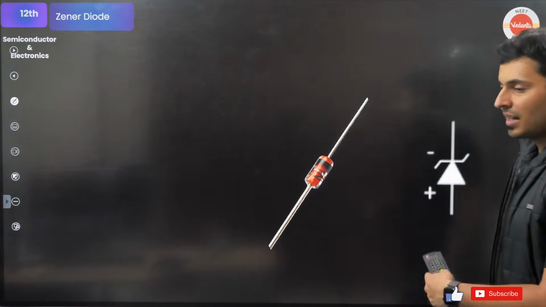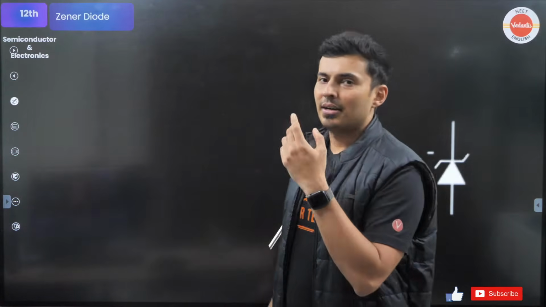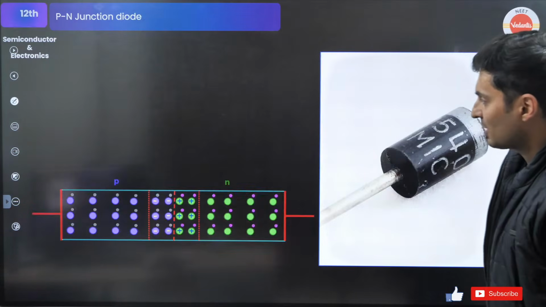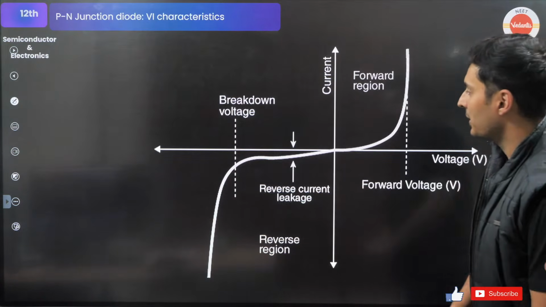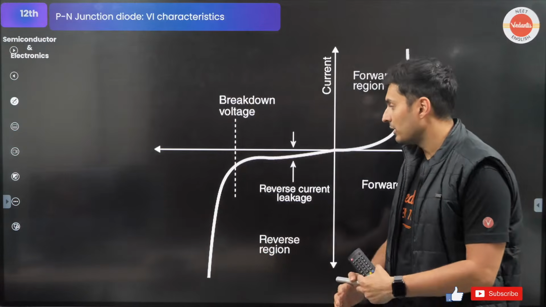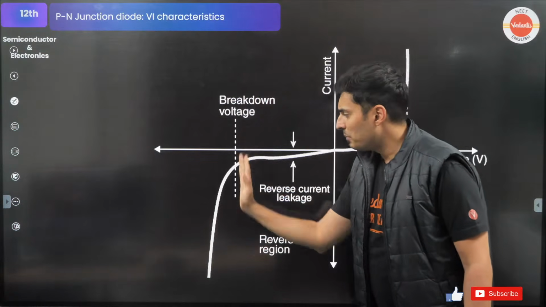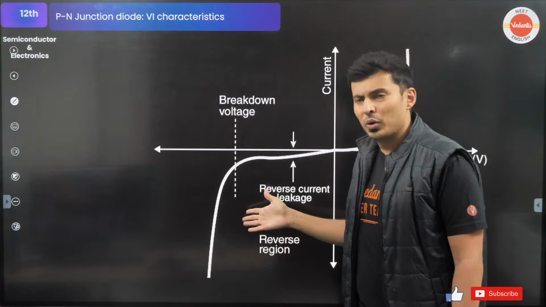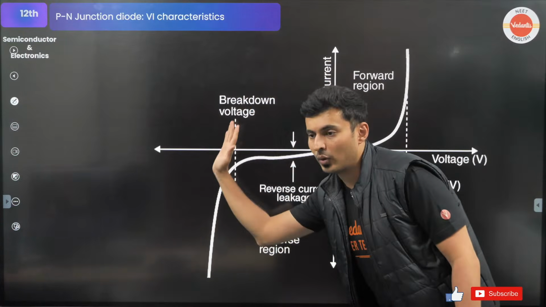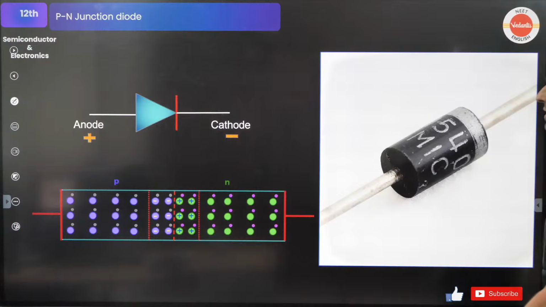Okay, next is Zener diode. All right, what is a Zener diode? A Zener diode makes use of the reverse bias voltages, like I'll show you over here. It in fact uses this region of the reverse bias voltage, where you will see that after the breakdown is achieved, no matter what you do, the voltage does not change. It has become constant. The voltage has become constant. That is the use of a Zener diode.